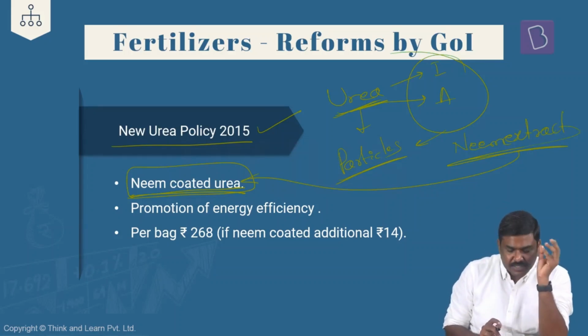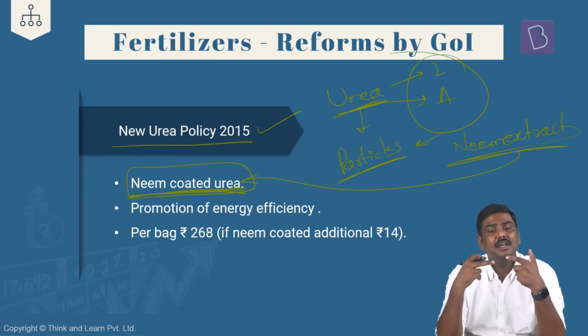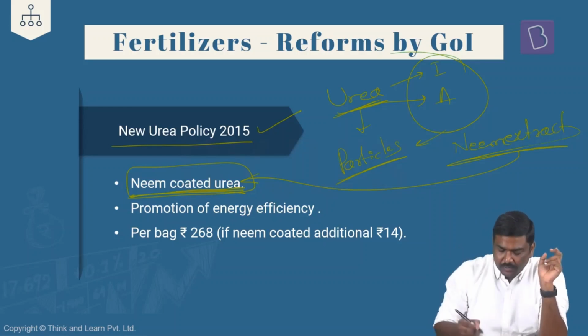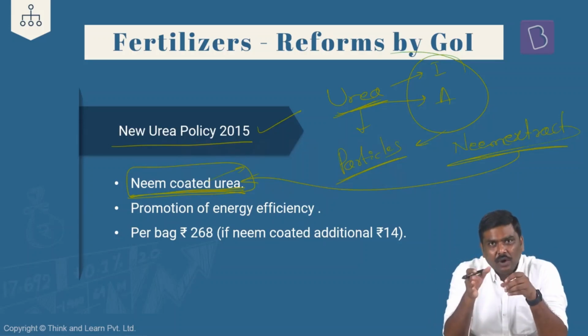What's the advantage here? Generally, it has been seen that whenever you have neem coated urea, the diversion of this urea for industrial purposes cannot be done. It becomes unfit for industrial purposes. It is used for agriculture purposes. So diversion is eliminated. Second, in the case of urea, generally there is a breaking down of these particles, because these are chemicals that are broken down and then absorbed into the plant. This process of breaking down is called leaching.